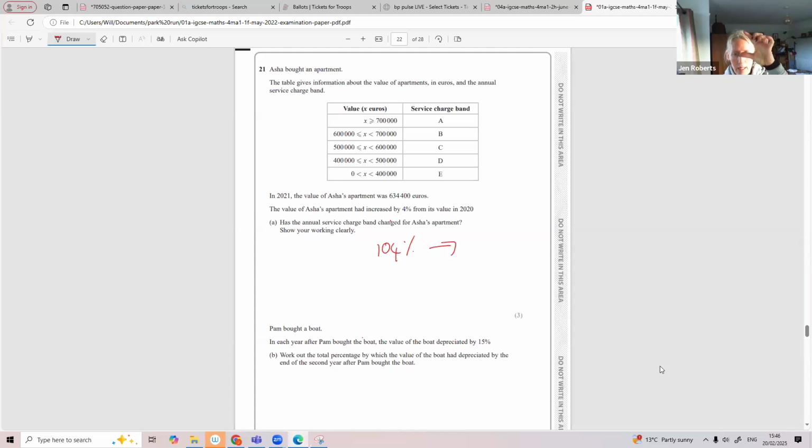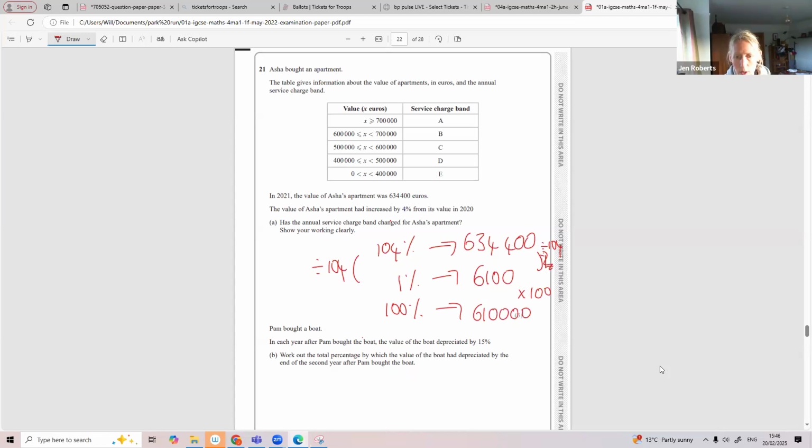We know 104% is equal to 634,400. We want to know what our 100% is. So what's our 1%? I'm going to divide both sides by 104. 634,400 divided by 104 is 6,100. That's 1%. So what does 100% represent? Well, let's times this by 100. That gives you 610,000. It would be in the same bracket B.